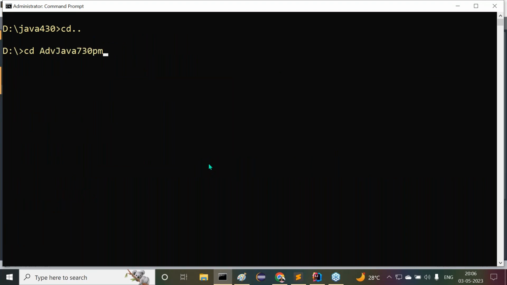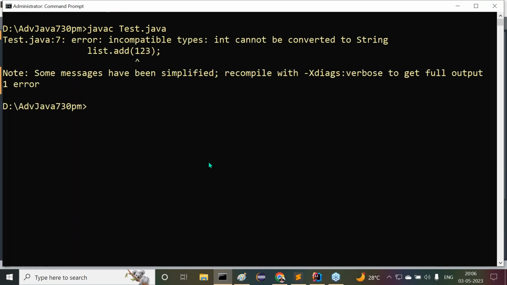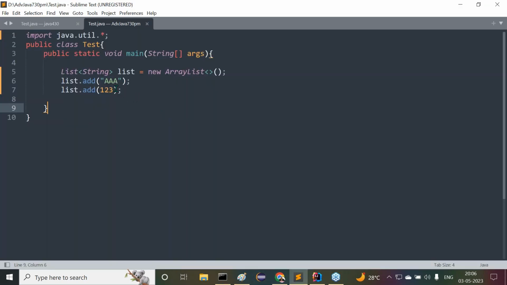cd advanced java. javac Tester.java. Now here, incompatible types: int cannot be converted to String. Some messages have been specified here, recompile with -Xlint. We are supposed to get full output, but that's not required. That's sufficient for us. We are getting our required information, so we should not provide this.